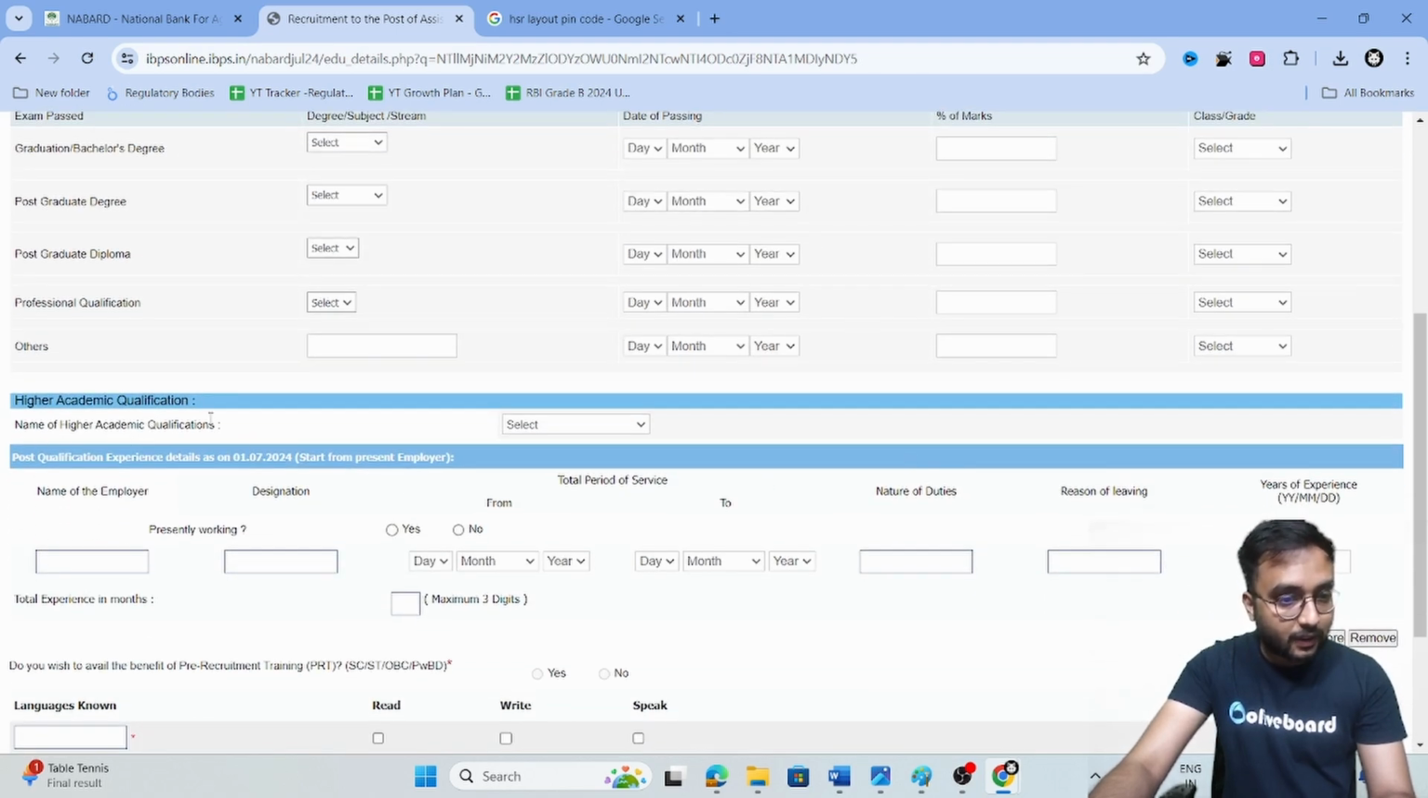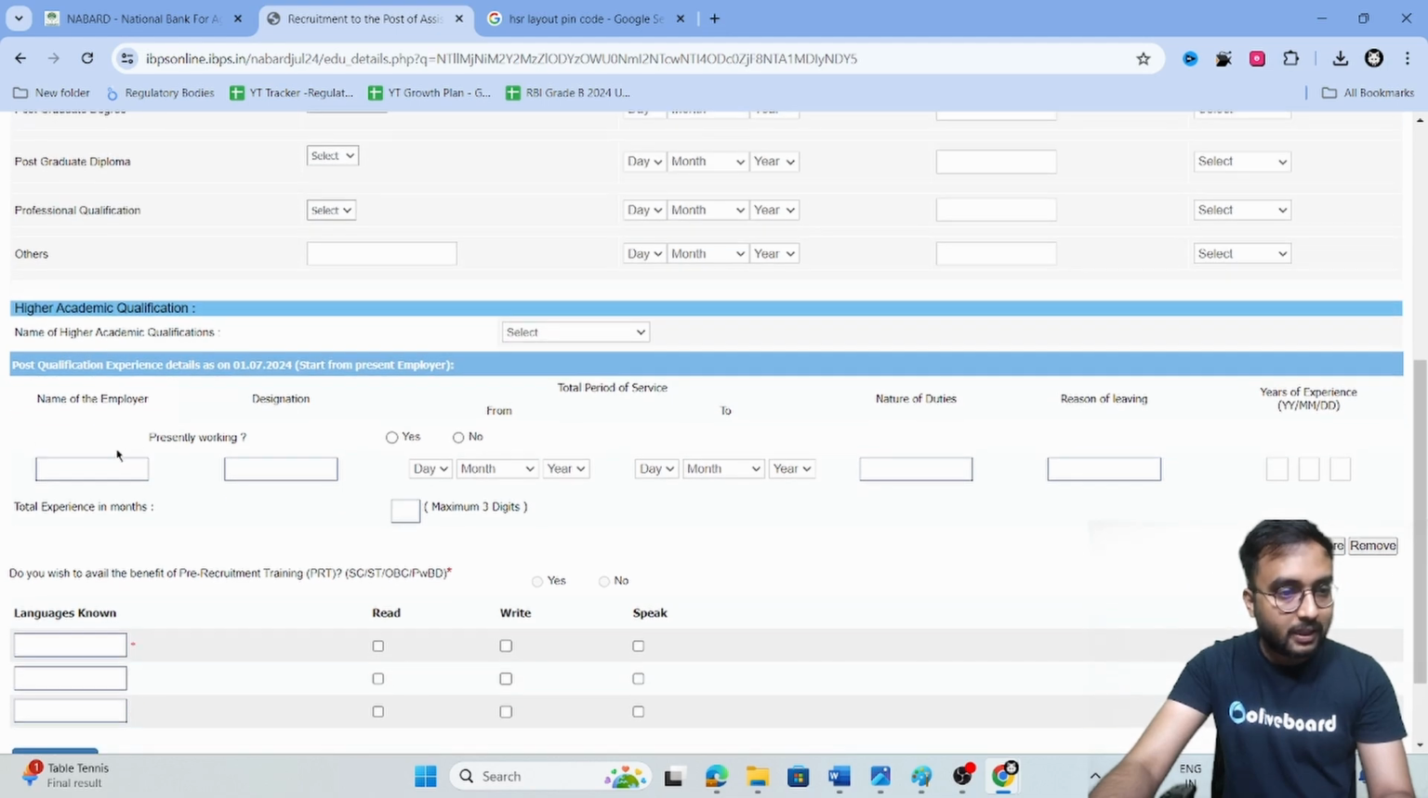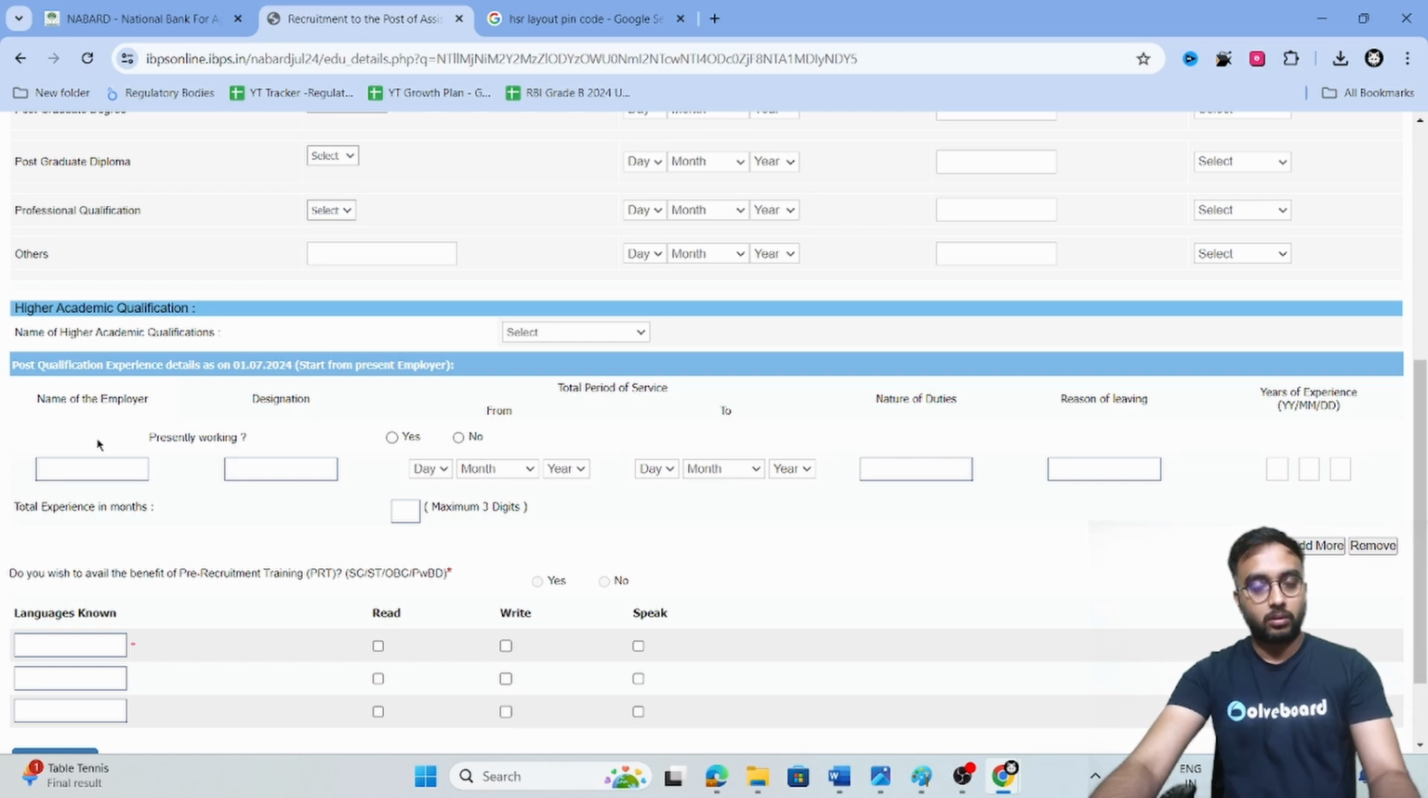Higher academic qualification, yes, it means are you a working professional, or what is your occupation. So you can write the name of the employer, you can write what your designation is, and you can add your overall occupation here.